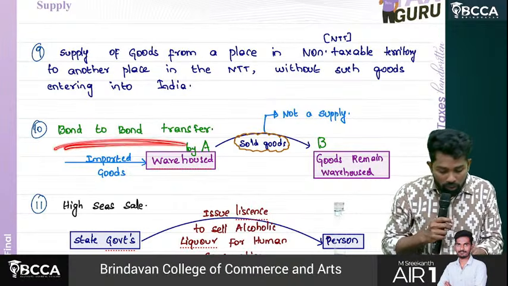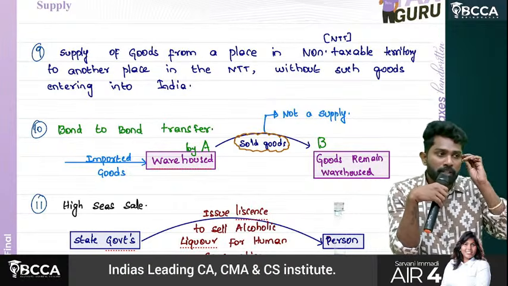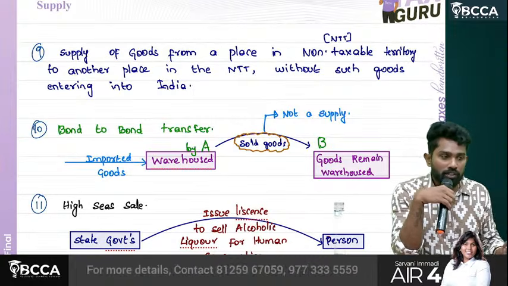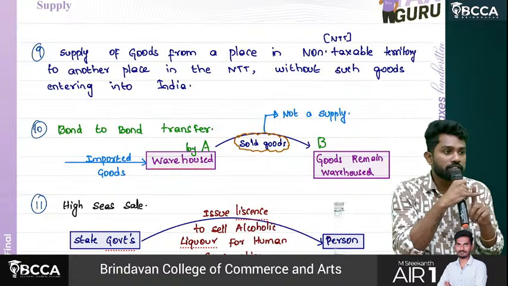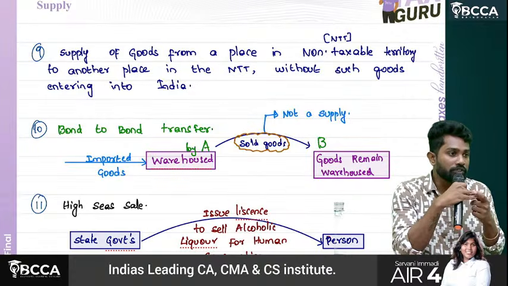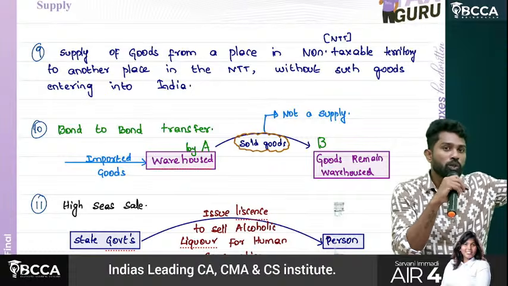Then bond to bond transfer. If you remember a few customs points, sir, the goods, once you import them, you have two options. The first one is home consumption. The second one is warehousing. You keep your goods in a warehouse.